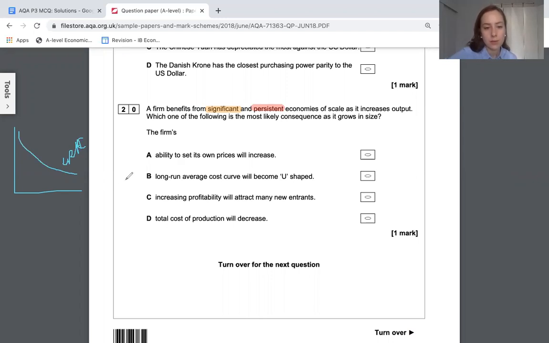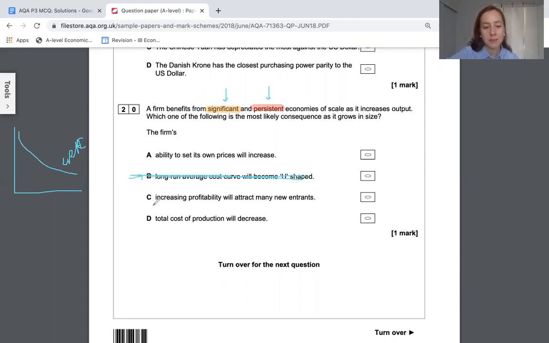So let's go through all of these options. I can see already that B is probably wrong. For it to be U-shaped, you need diseconomies of scale, but because they say the word significant, there are so many economies of scale. Even if you have some diseconomies, it will still get pushed down the long run AC because you've got really significant economies of scale, and it's persistent. So I think they reckon that B is quite unlikely.